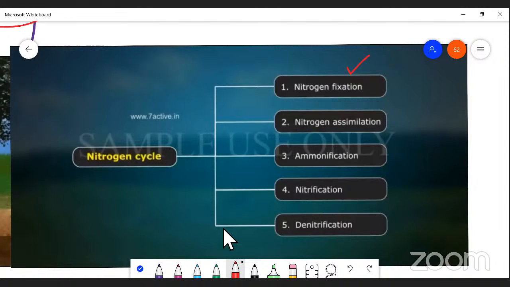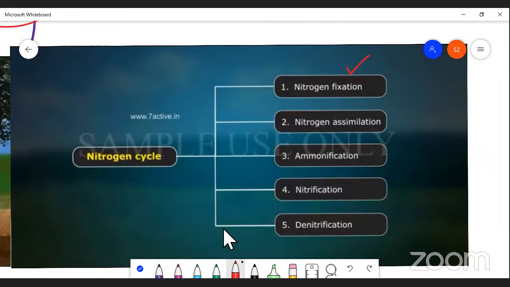The atmospheric nitrogen is fixed with the help of certain microorganisms. Some leguminous plants are able to fix atmospheric nitrogen, so all the leguminous members are able to synthesize their own food material. That is called nitrogen fixation. The best example is Rhizobium. We will discuss it a lot later, so just leave it. I will come back to it separately.